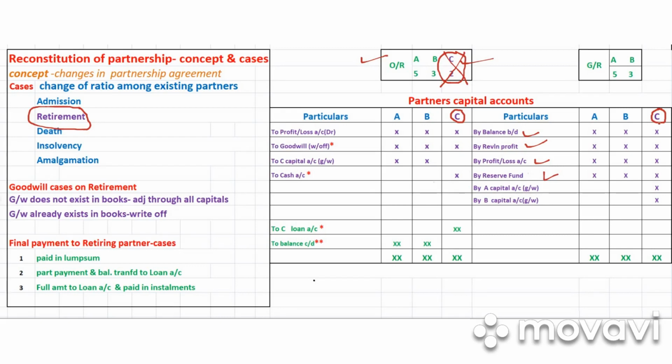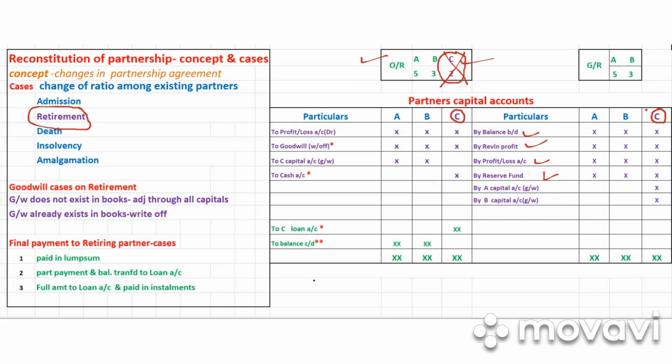So in order to compensate C, there is another concept. One is just to compensate C because he is going, he has to be compensated. The second thing is, when C is going, his share is taken by the remaining partners, who in this case are A and B.